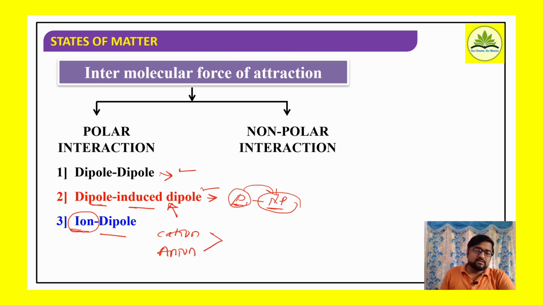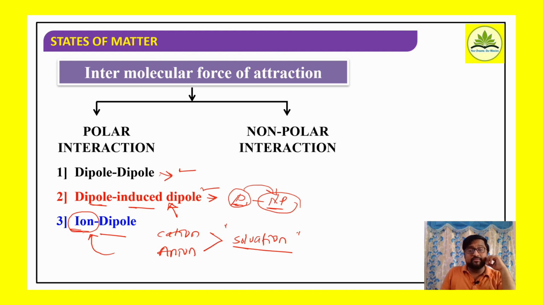These ions undergo a process called solvation, the phenomenon in which ions get surrounded by solvent molecules. Thereby both cation and anion interact with the solvent molecules. That interaction between ion and solvent molecules is referred to as ion-dipole interaction.